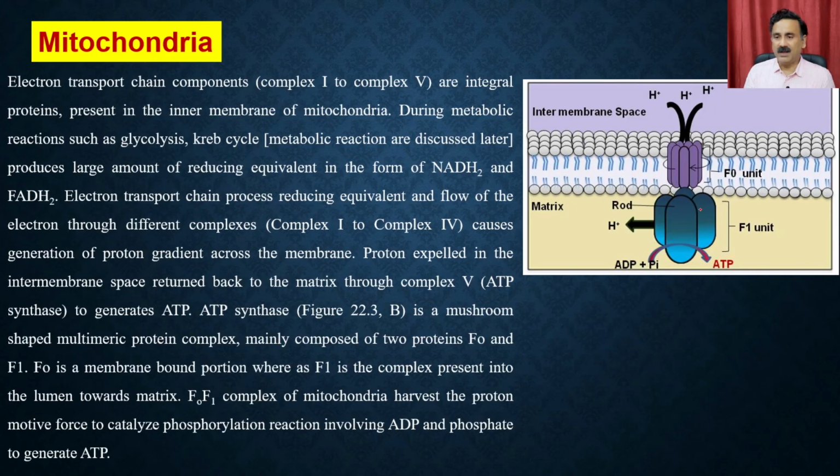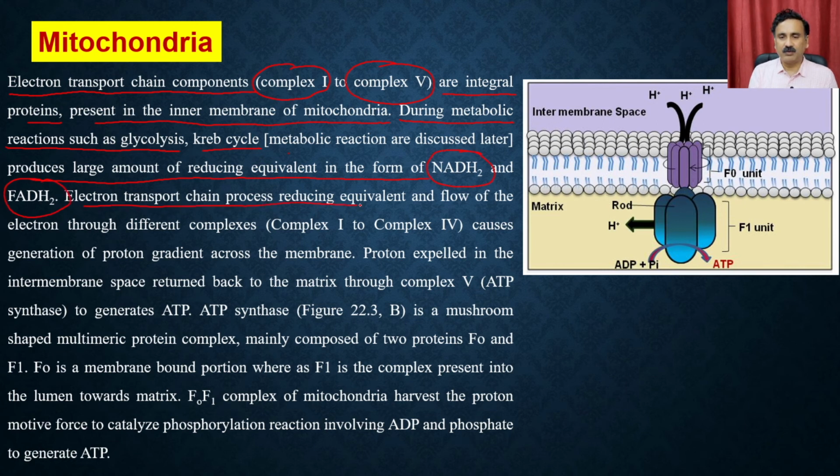Now let's talk about the ATP generation machinery. This is the ATP generation machinery which is present in the inner membrane, and the system that produces the energy is called the electron transport chain, which is actually a very huge complex, and that's why these are labeled as complex 1 to complex 5. All these complexes are integral proteins, and they are present in the inner membrane of the mitochondria. During metabolic reactions such as glycolysis, the Krebs cycle produces a large amount of reducing equivalents in the form of NADH2 as well as FADH2.